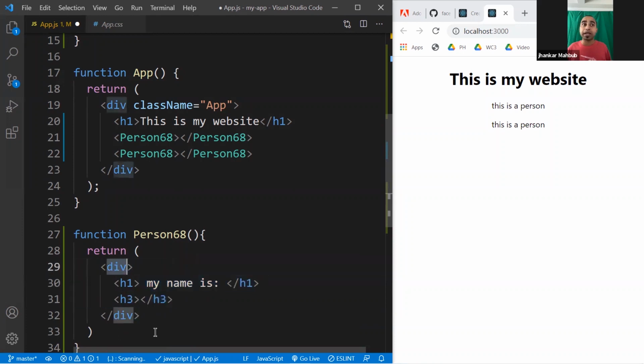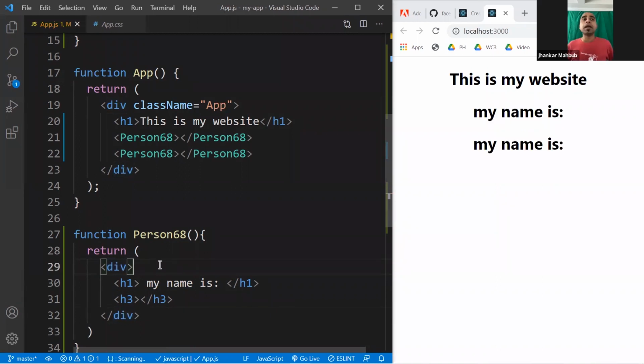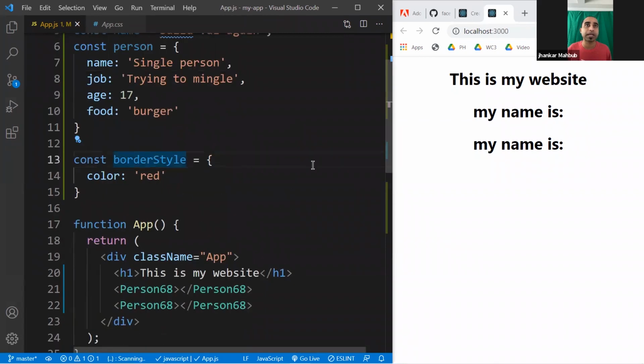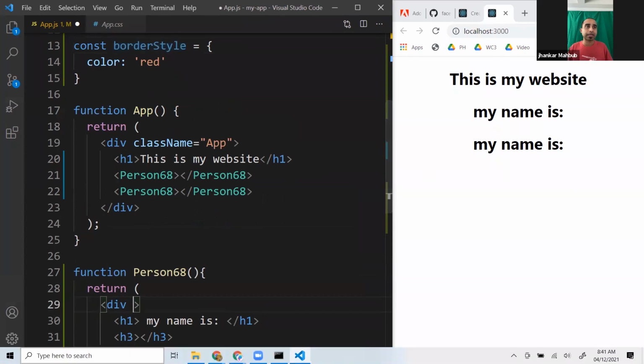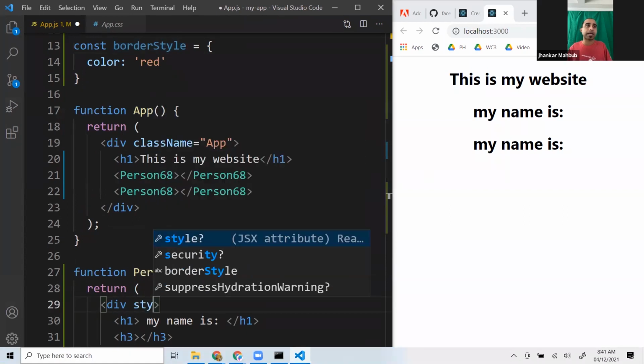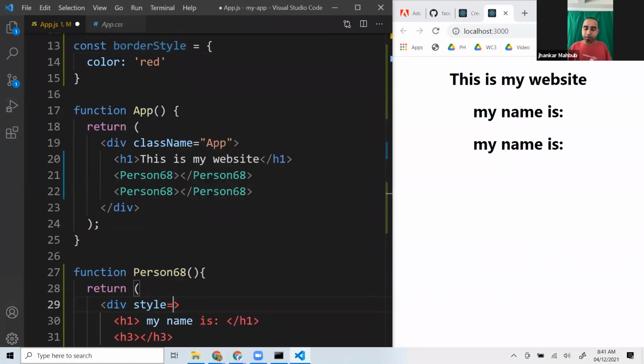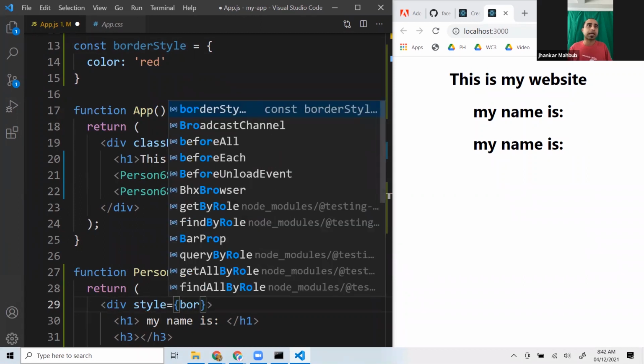If you don't want a div, you don't want to put any style, you can create an empty tag. That works too. But by default, a lot of people just create a div and it makes it easier to apply some style. So you see, you change it and this actually changes multiple ways. And here you can add a style, the border style if you want, so we will add a style tag and that would be your border style or something like this.